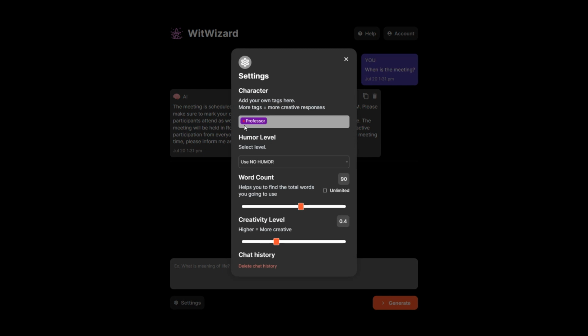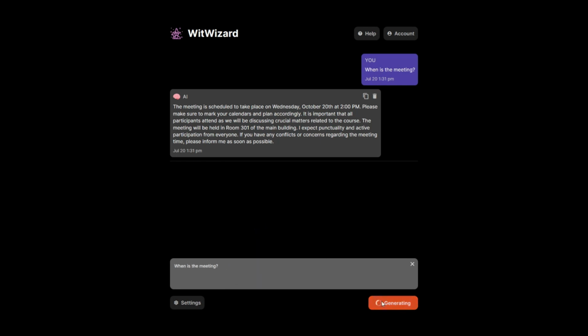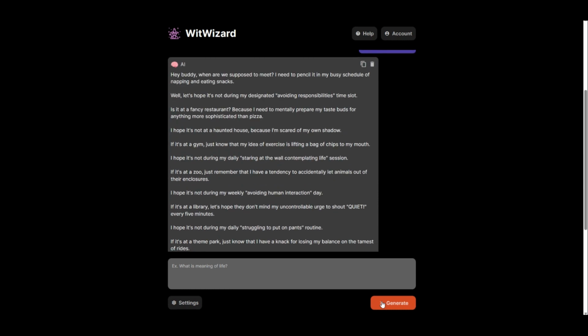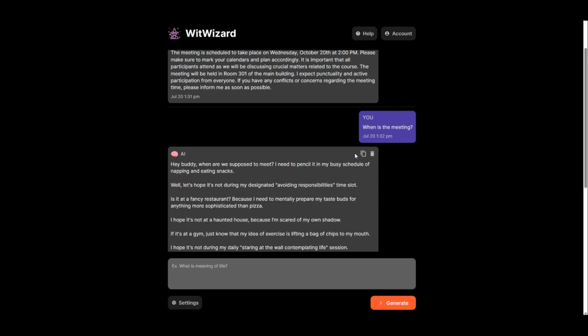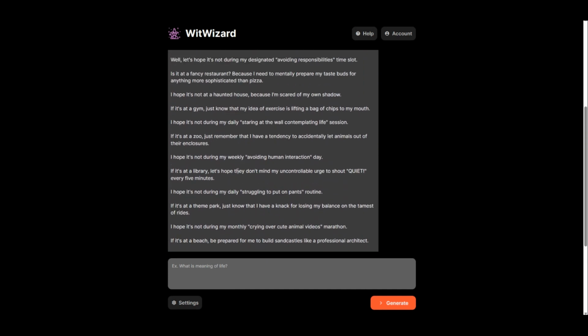But then if we go into the decision-making here, we change it to friend. And then I'm going to add every sentence funny, and keep these options separate. We're going to paste the same question. And as you can see with friend, here's my same question, different settings. Look at how long this is compared to that. So that's pretty cool. You can change up the AI a bit.